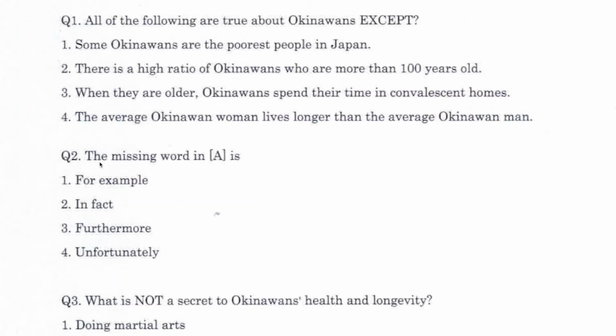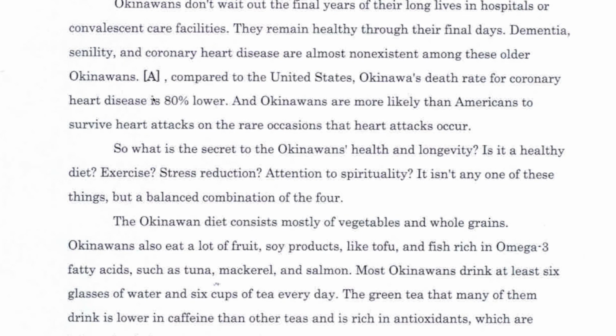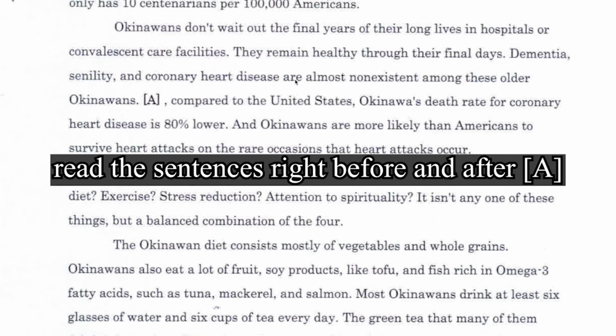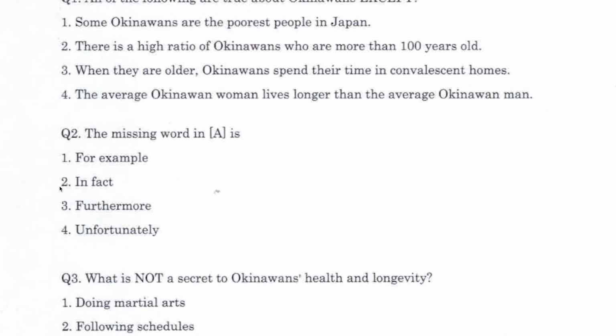Number 2, the missing word in A is: for example, in fact, furthermore, unfortunately. Where is A? Okay, here. Dementia and so on are almost non-existent among these older Okinawans. A, compared to the United States, Okinawa's death rate for coronary heart disease is 80% lower. It's either 1 or 2, but I believe the sentence was presented as a surprising fact, so I would go with number 2. In fact.